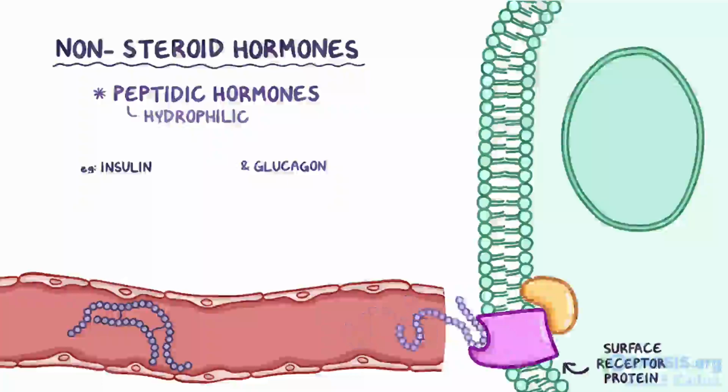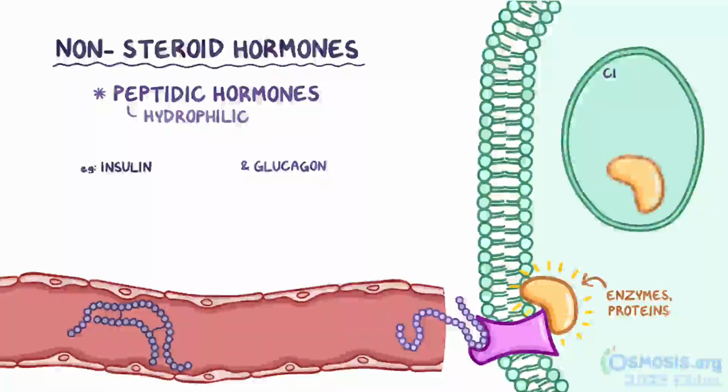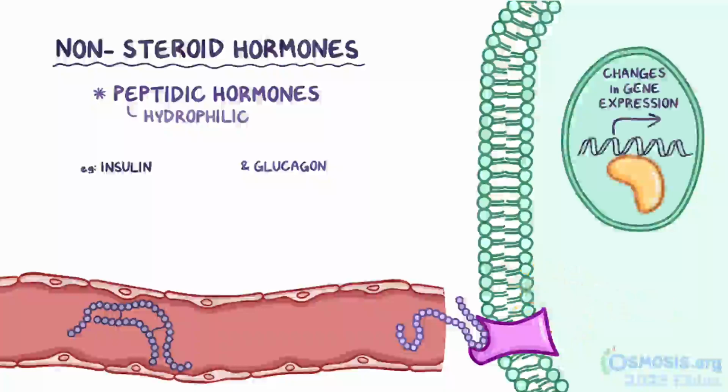Once the receptors bind to a non-steroid hormone, they change shape, and that activates various proteins and enzymes that go on to create changes in gene expression within the cell. So ultimately, once the non-steroid hormone binds to the receptor, there's a change in the cell, even though the hormone never actually enters the cell.